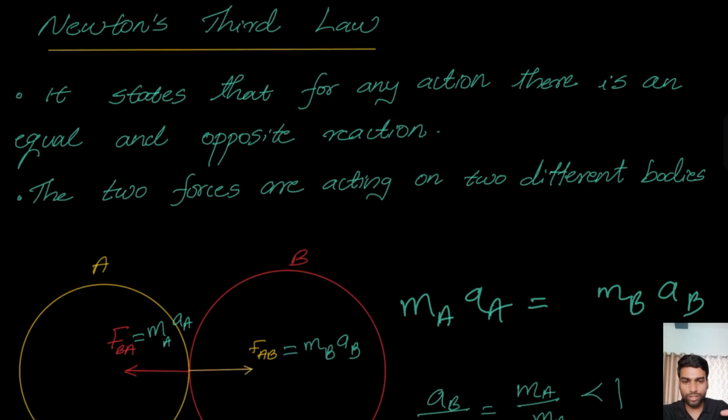The rocket is actually pushing the gases downward with an action, and the gas is pushing the rocket upward, which is a reaction. Good. And when you are walking, you are pushing the floor backward using friction, and the floor will be pushing you forward. So your push is the action, and the floor pushing you is the reaction, right? And if you hit the wall, the wall is also hitting you. That's why you are feeling the pain, right? So that's also an action-reaction pair. There are plenty of examples.